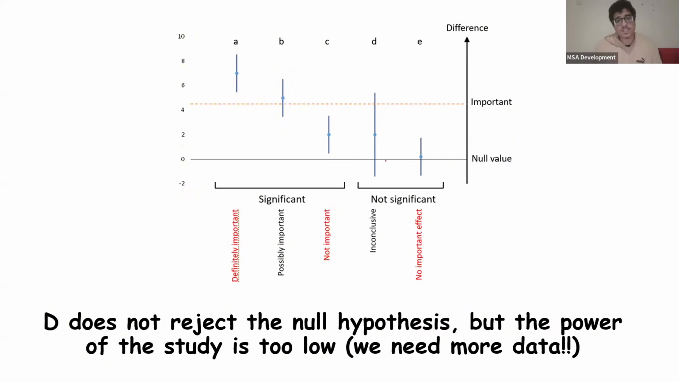Now, D, on the other hand, touches the null value and touches the important value. So this drug is potentially statistically insignificant, but at the same time, maybe it's very important. This study has low power. It's inconclusive. Yes, we might reject the null hypothesis, or yes, we might not reject the null hypothesis and say that this drug has no difference. But because the confidence interval touches this importance value, you genuinely never know, and you still need more data.